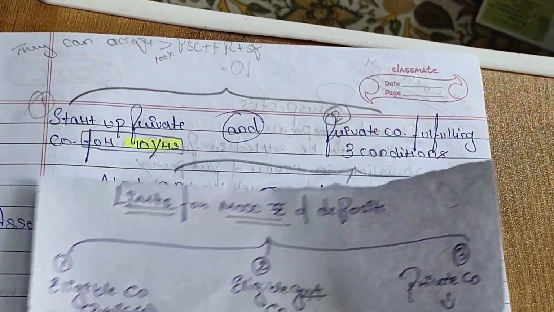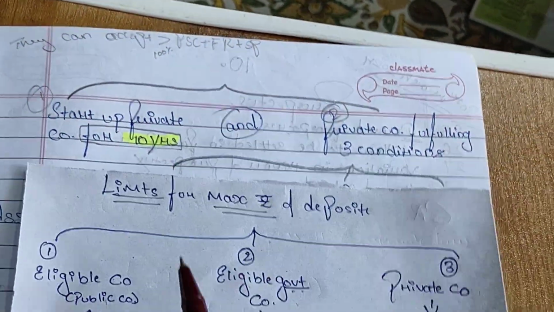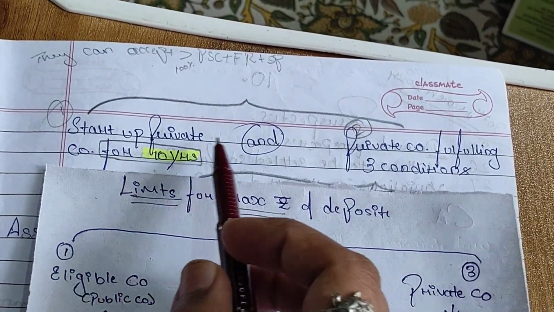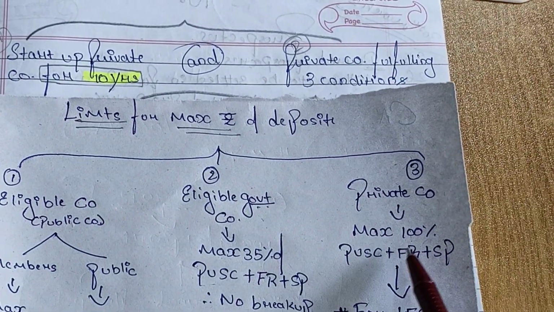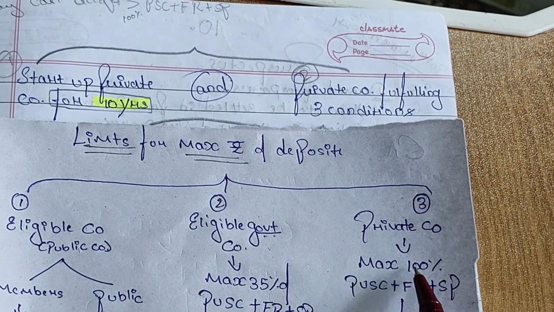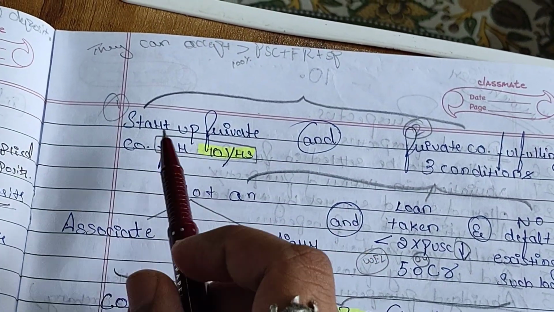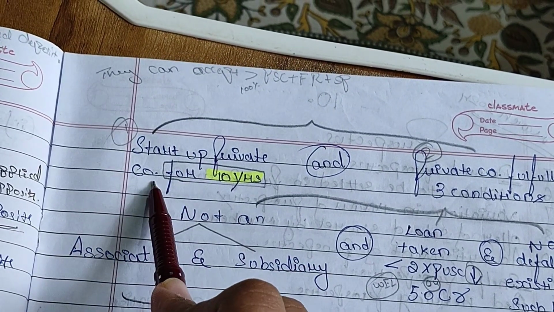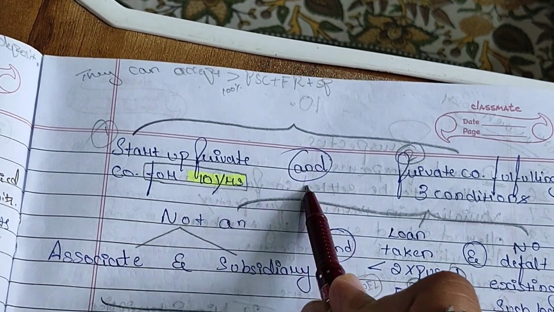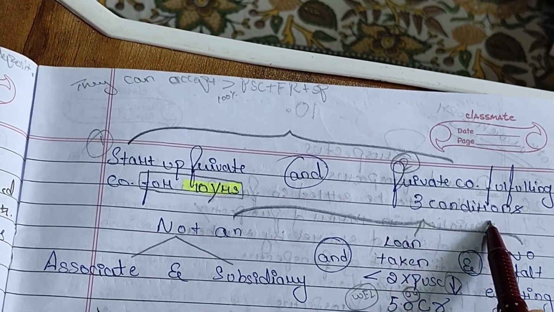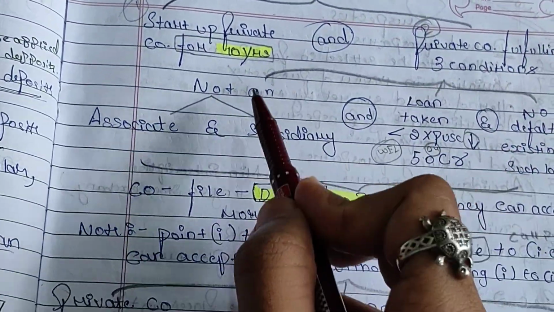Yes, it means the limits for maximum deposits, maximum 100% only from the members, will not be applicable for a startup private company for 10 years and a private company fulfilling 3 conditions. Let's see the 3 conditions.